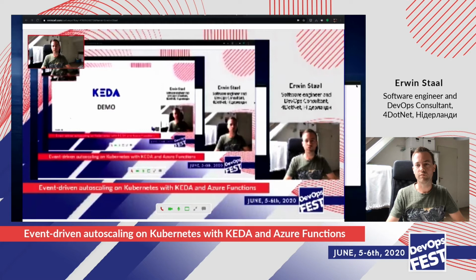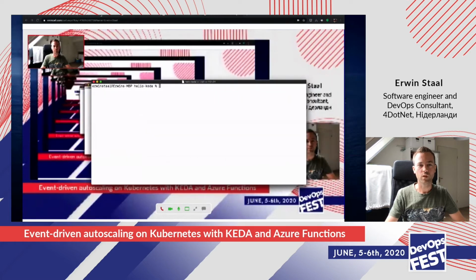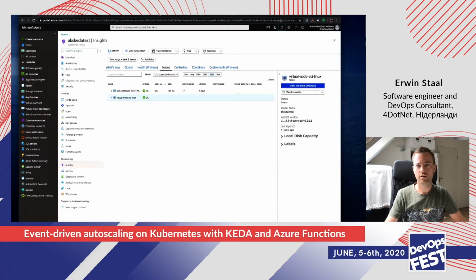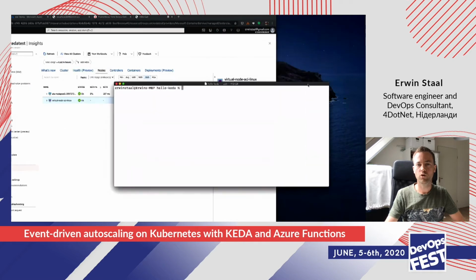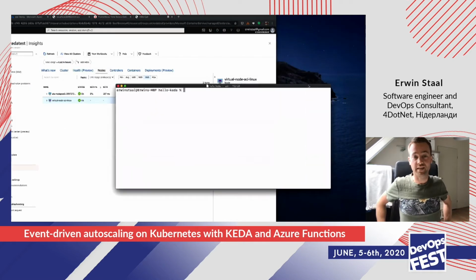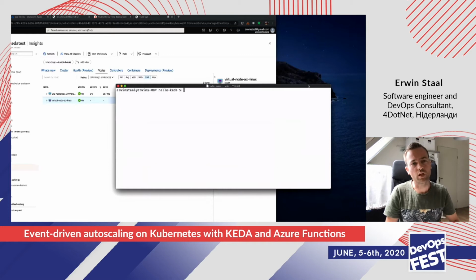What we're going to see in the first demo is I'm going to show you how easy it is to actually get started with KEDA. How to create a new function and get it run on the cluster and get it scaled based on events there. So the first demo I'm going to do is I'm going to create an Azure function. We're going to put that into a container, and we're going to run that on AKS using KEDA.